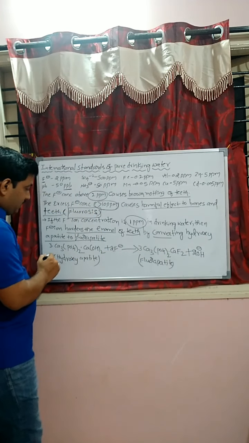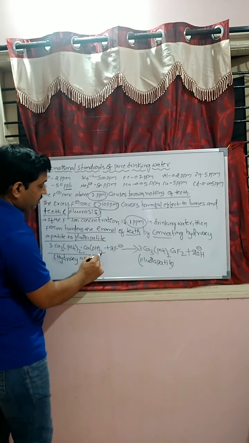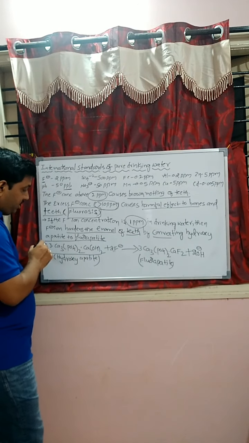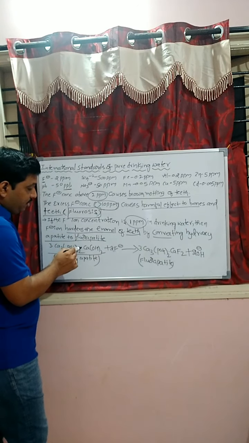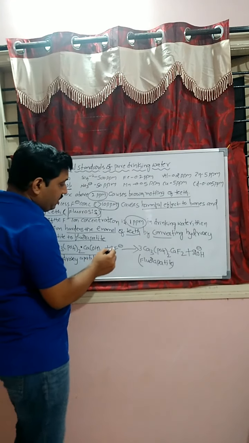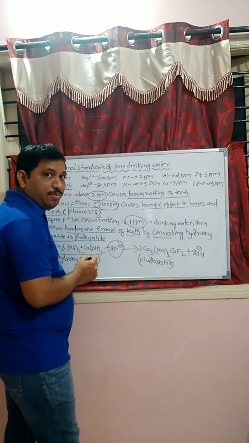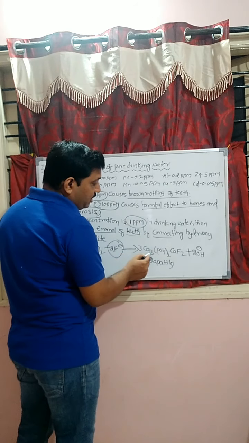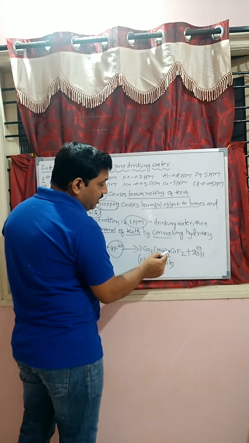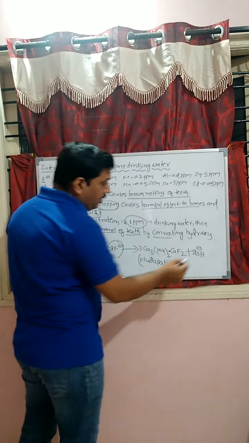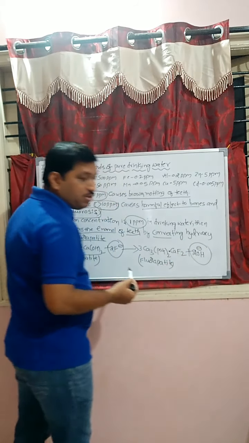That is, 3Ca3(PO4)2·Ca(OH)2 plus 2F⁻ gives 3Ca3(PO4)2·CaF2 plus 2OH⁻.